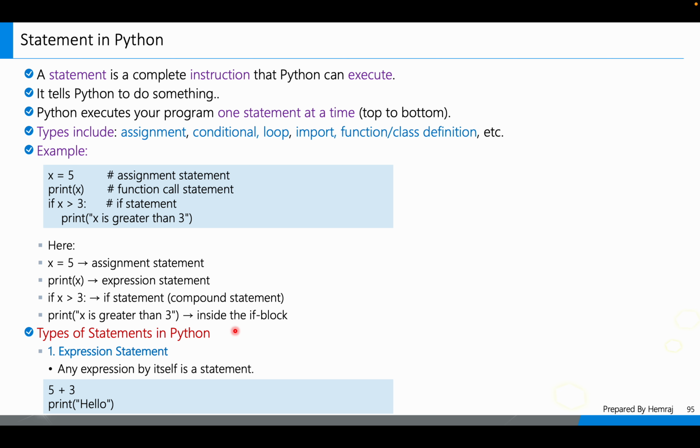Types of statements in Python. There are a number of types in Python, already mentioned here, right? The first is the expression statement. Any expression by itself is a statement. Suppose 5 plus 3 is also an expression statement. Print hello is also an expression statement. That means any expression by itself is a statement.